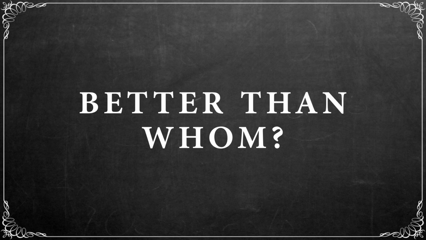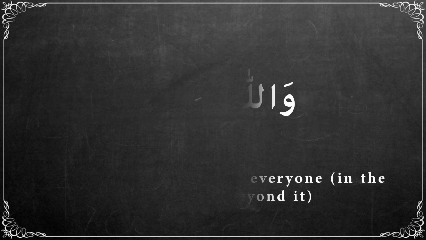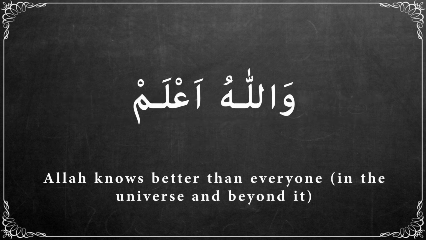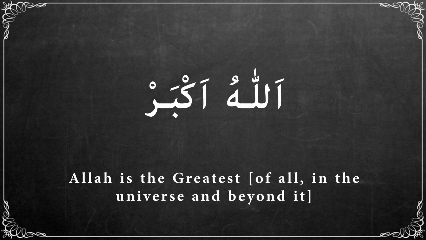But better than whom? If nothing is written, then it is assumed that the whole world or universe is being compared. So the sentence means Allah knows better than everyone, in the universe and beyond it. الله أكبر. Allah is the greatest. Again, nothing is written after Akbar, therefore we assume that the whole world is being compared.